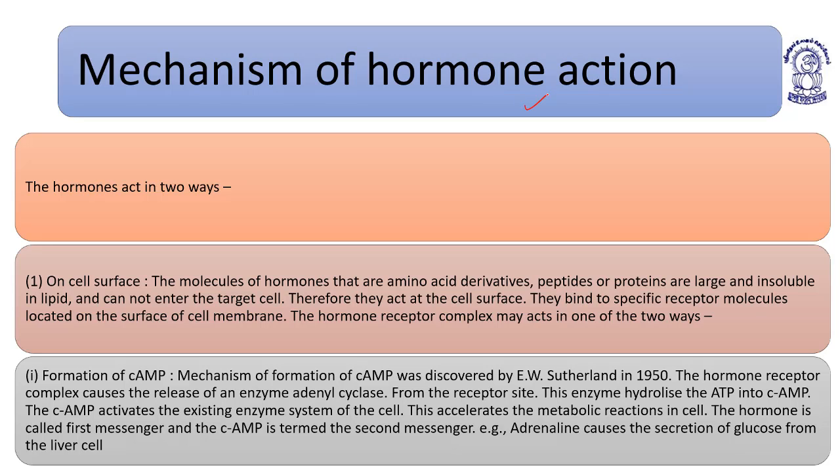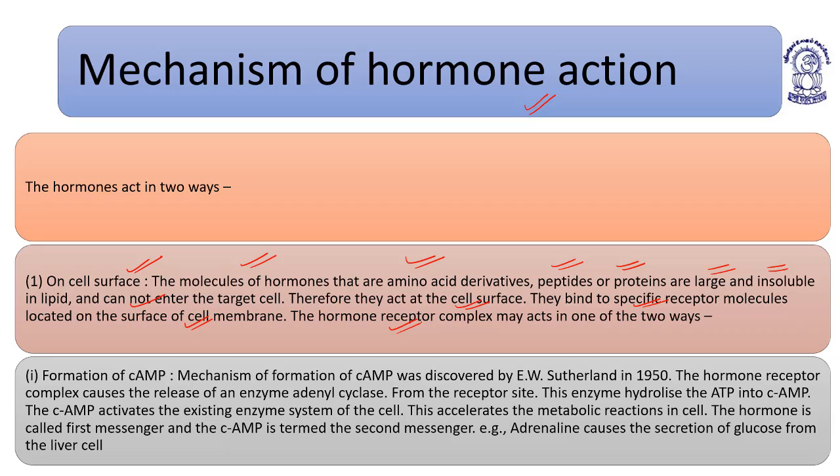Now, mechanism of hormone action. The hormones work in two ways. On the cell surface, the molecules of hormones that are amino acid derivatives, peptides, or proteinaceous in nature are large and insoluble in lipid, and they cannot enter the target cell. Therefore, they act at the cell surface. They bind to specific receptor molecules located on the surface of the cell membrane.